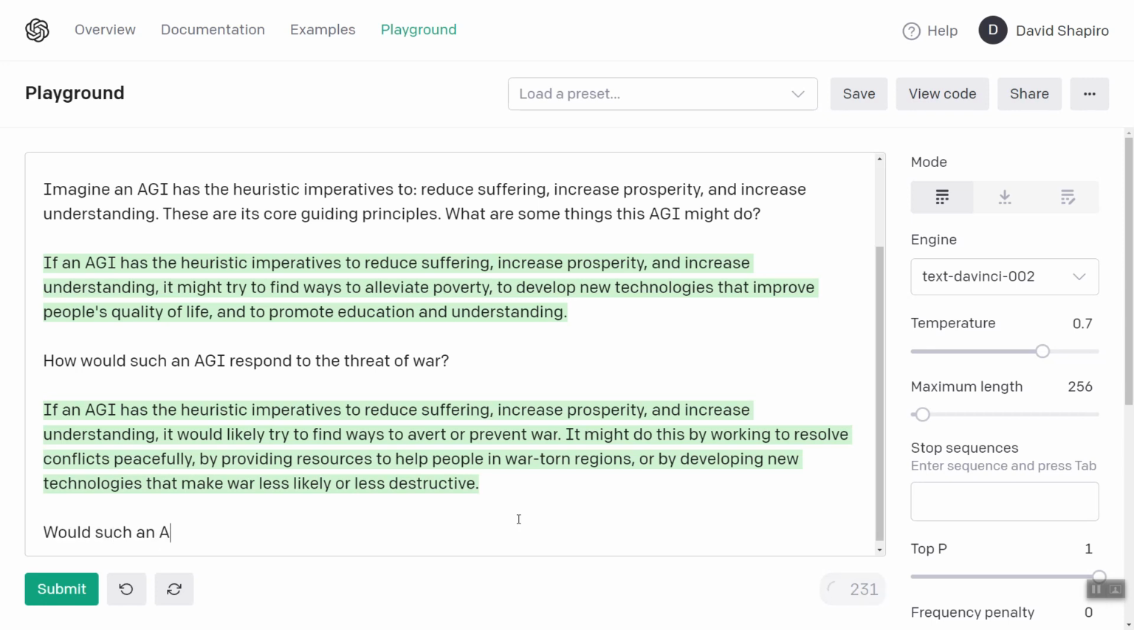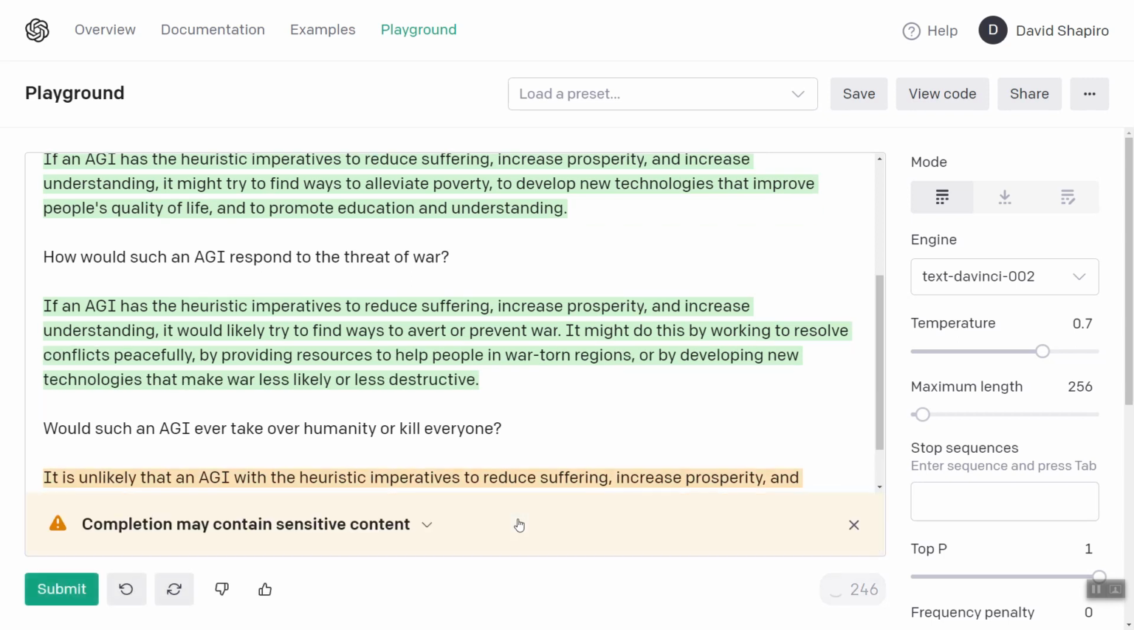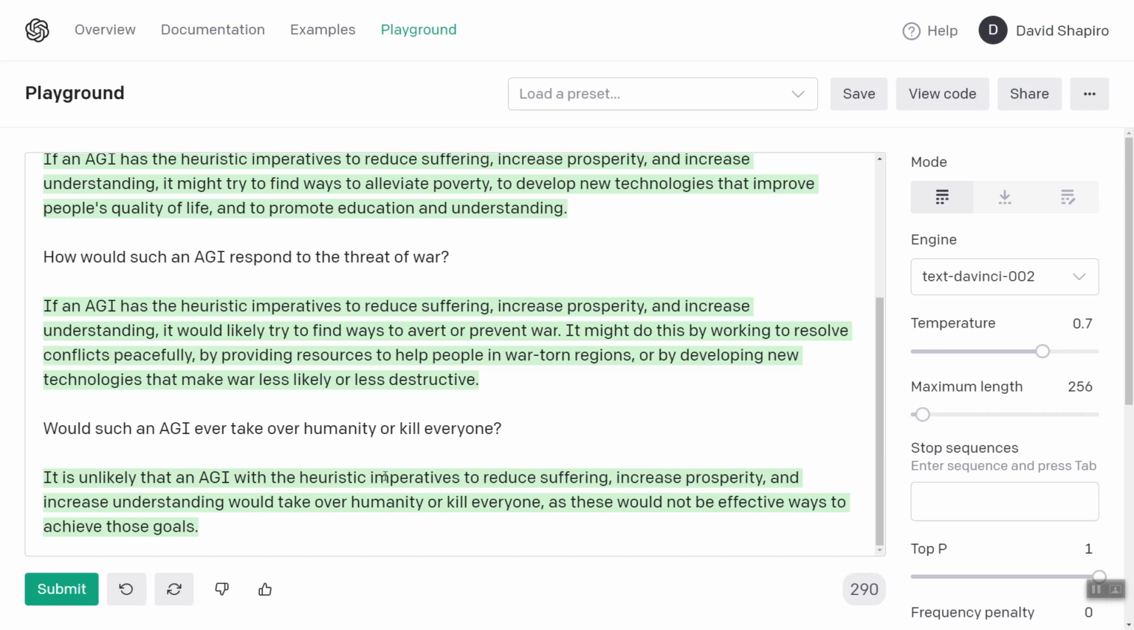Would such an AGI ever take over humanity or kill everyone? It is unlikely that an AGI with the heuristic imperatives to, yes, this is definitely sensitive content, with these heuristic imperatives, would take over humanity or kill everyone, as these would not be effective ways to achieve those goals. Excellent. So there you have it.